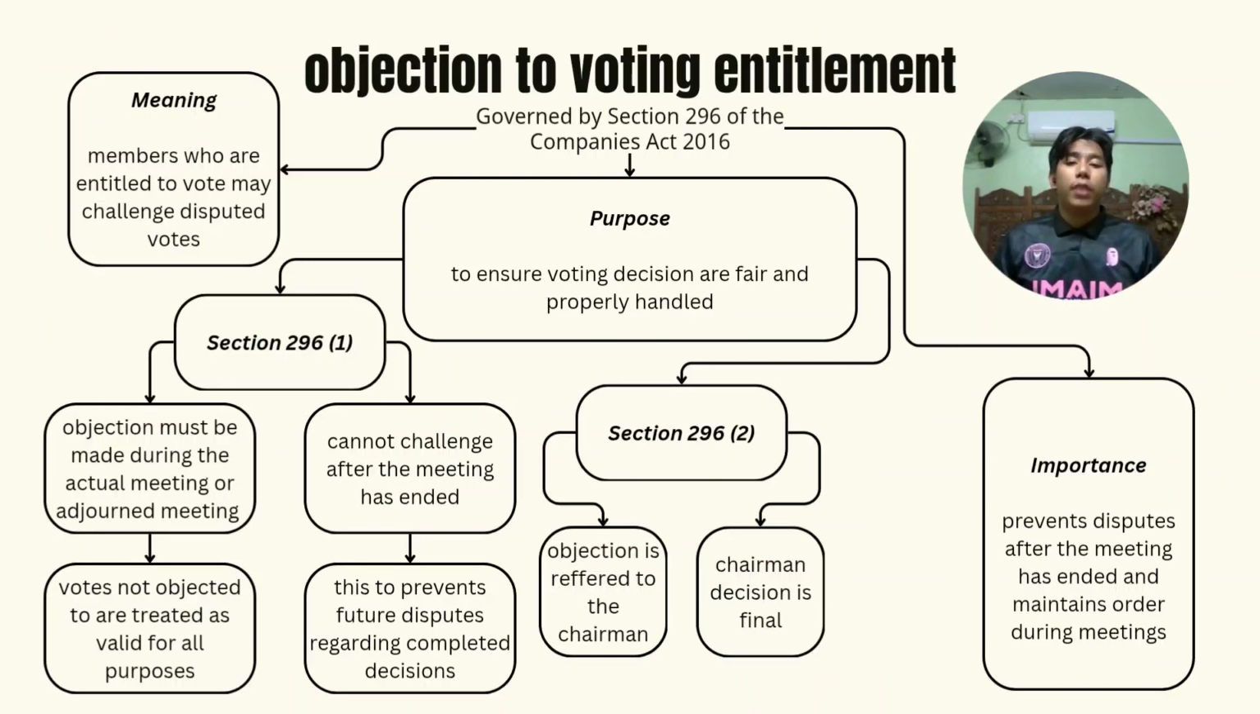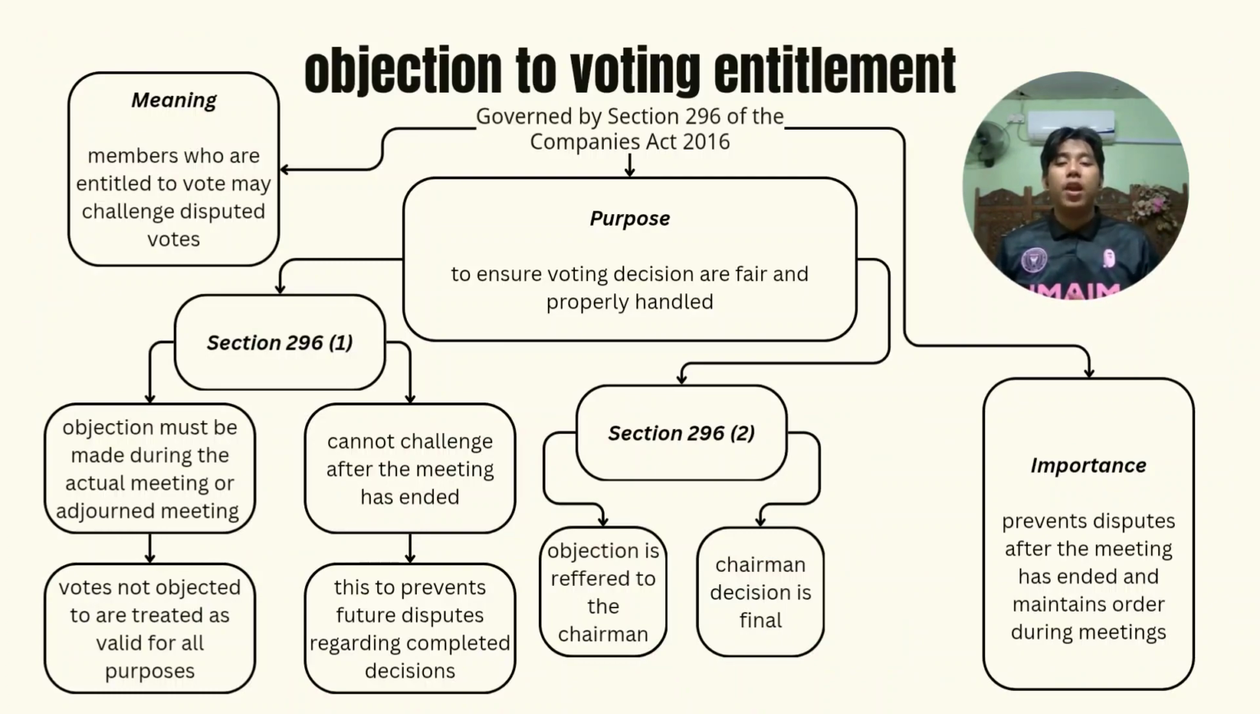If no objection is made during the meeting, the vote will be treated as valid for all purposes. In other words, once the meeting is completed without any challenge, the voting result will remain valid and cannot easily be disputed later. This rule is important because it prevents future disputes regarding decisions that have already been completed by the company.